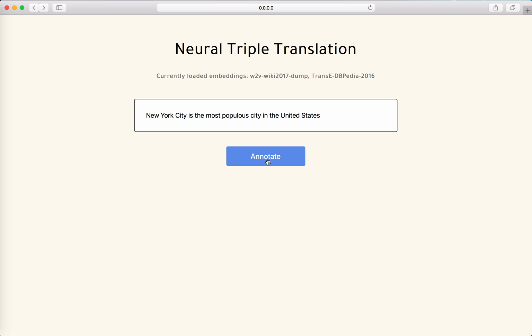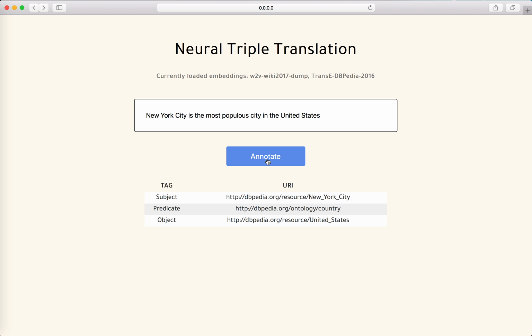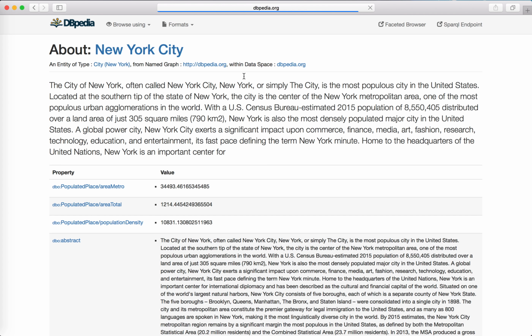As an output, the decoder will generate 3 outputs with a sequence of SPO. And here, since this dataset is aligned with DBpedia terms, it's easy for us to verify the content of each output.